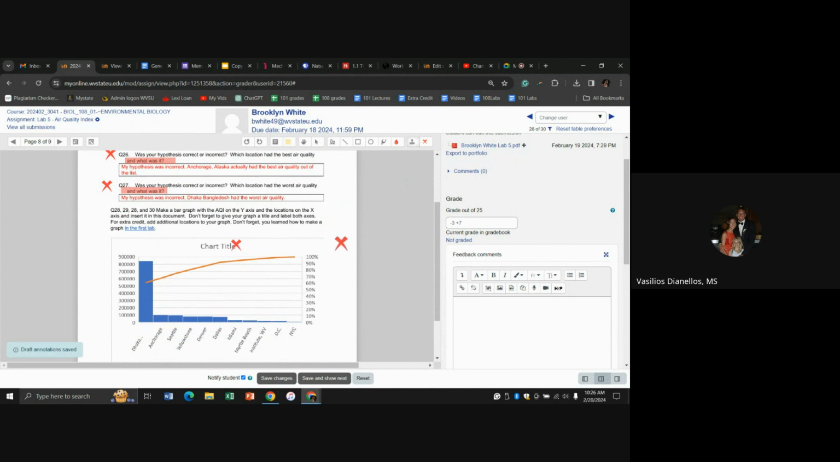Chart title is never an appropriate title. The title should always describe the data, right? And chart title does not describe the data. Even if it says something like Air Quality Lab, that also would be incorrect. That's just describing the lab. It needs to describe the data. That being said, let's look at some of this. Your y-axes are all, oops, sorry, that's -4 now because of the title.